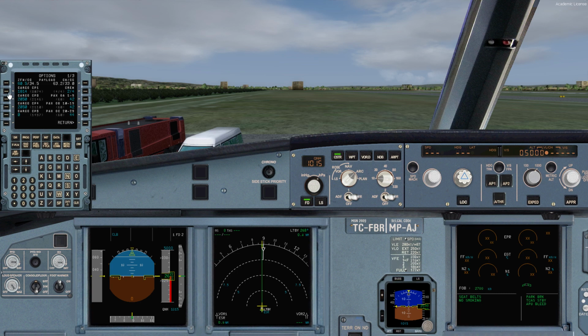42 passengers in section Alpha, 42 in section Bravo, 44 in section Charlie. We have cargo loading in compartment 1 of 1814 kilograms, and in compartment 3 and compartment 4 we set 2050 kilograms. Consequently, we now have 60.5 zero fuel weight and CG 34.5.